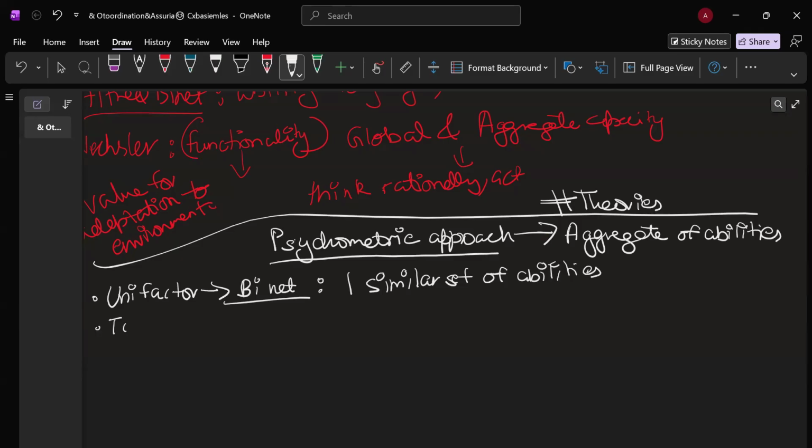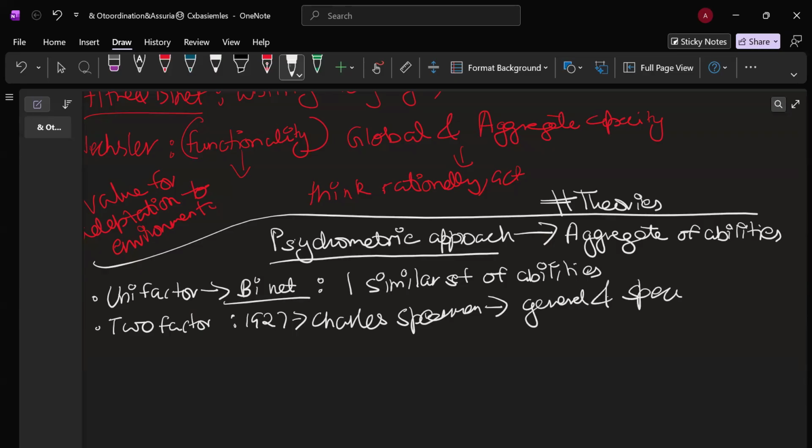Then you have a two-factor theory. The two-factor theory was given in 1927 by Charles Spearman. And he says that intelligence consisted of general factors and specific factors. Every person has some sort of general and specific factors. He conducted a statistical method that is called factor analysis. As per general factors, you have the general things that every intelligent individual has.